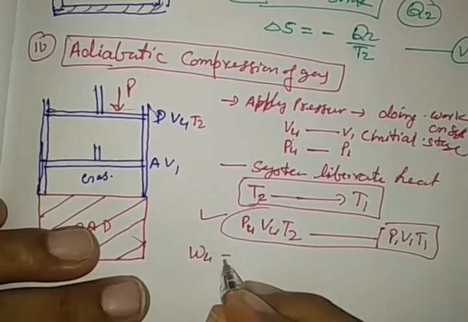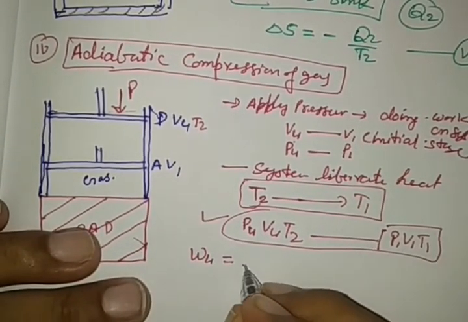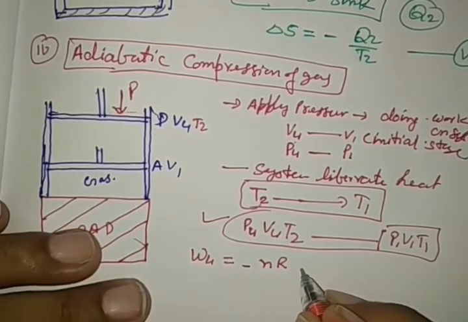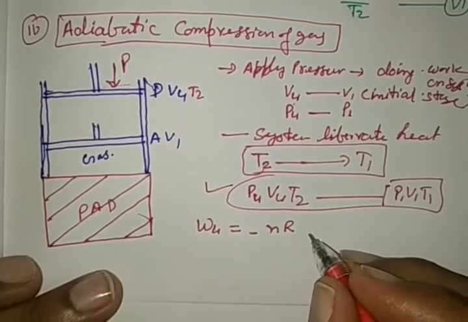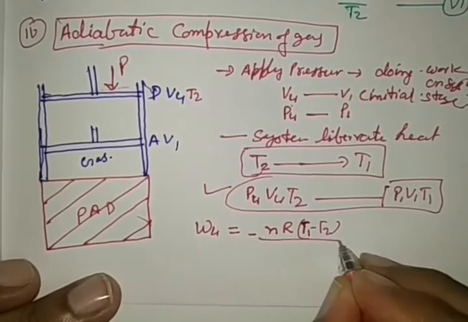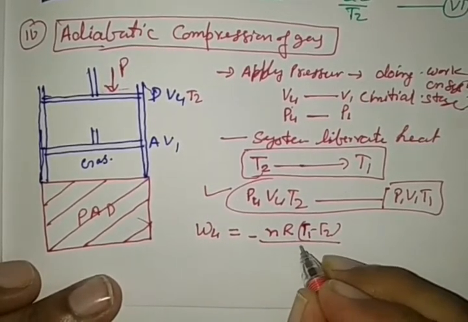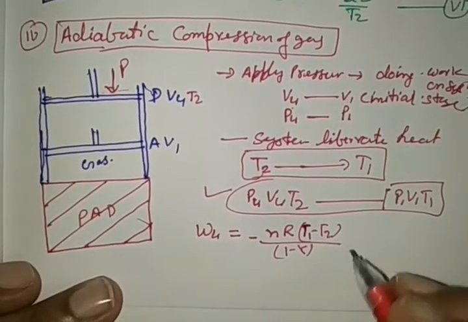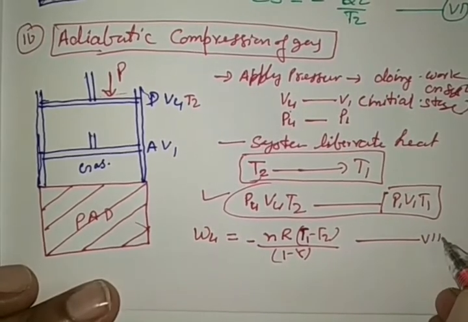So W4 is given by the formula minus nR times the difference in temperature divided by 1 minus gamma. It can be represented by equation 7.